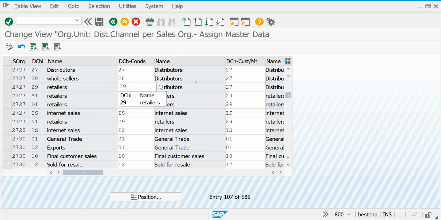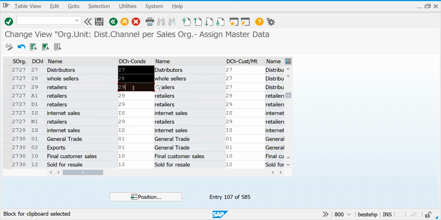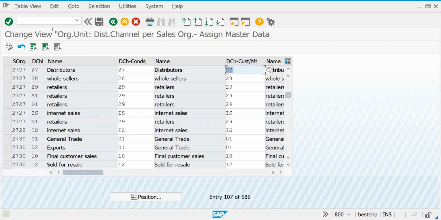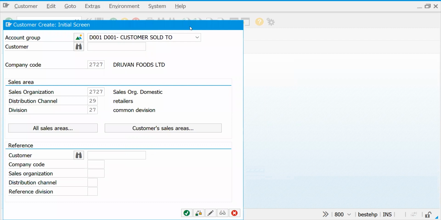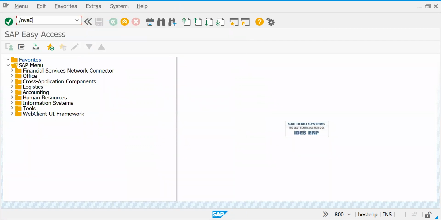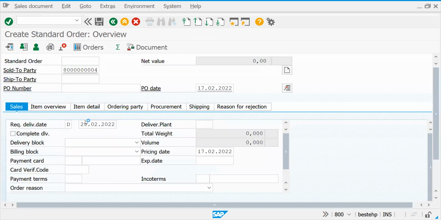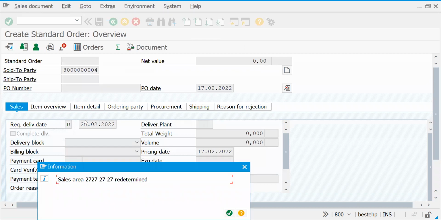This one, the center. I'm just copying this. So I'll just do this one. Okay. So that means I'm not using common distribution channel and common division. But if at both places it is blank, then whatever error you are getting, that is the error you are getting. Let me try to show you the sales order now. What the system says, if I put this retail channel and enter, see, sales area is redetermined.